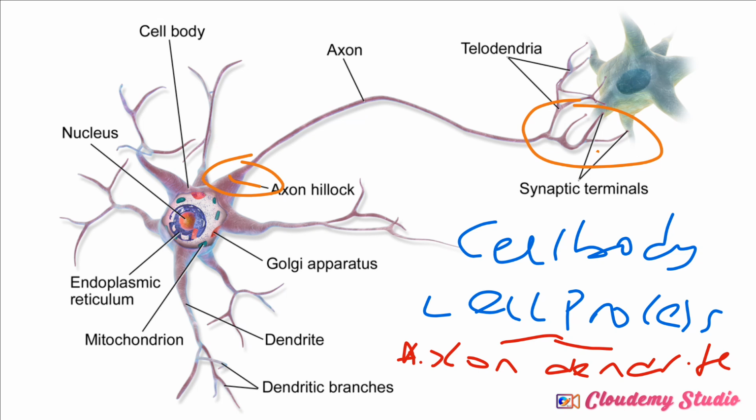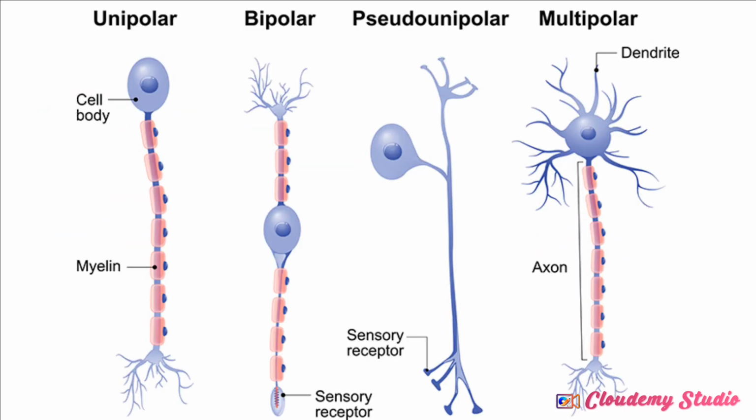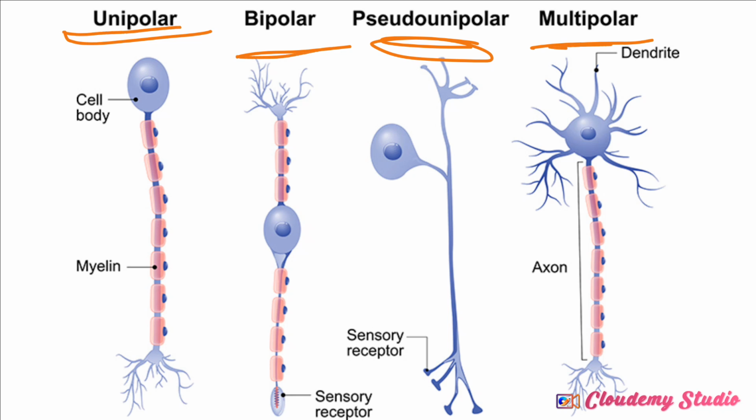Now, talking about types of neuron, we now have classification of neurons. Classification of neurons is now numerous. We can classify a neuron based on the number of processes. Based on the number of processes, we can classify it into unipolar, bipolar, and multipolar. This pseudo unipolar is not really necessary. Let's just focus on unipolar, bipolar, and multipolar.